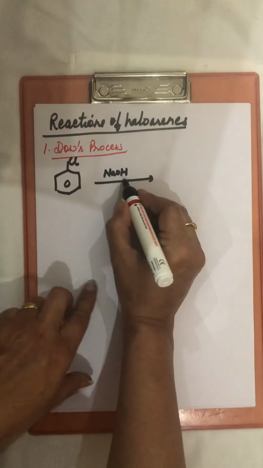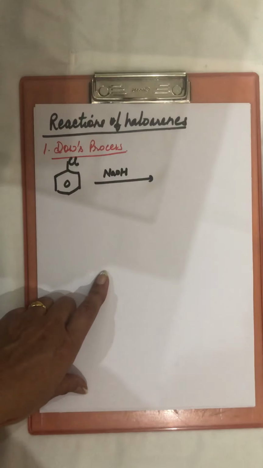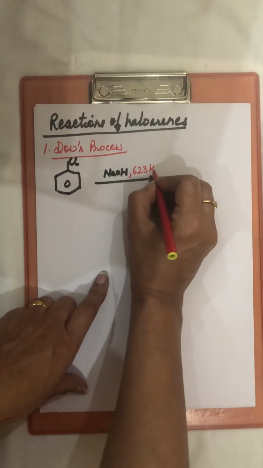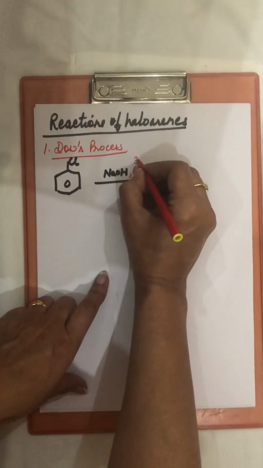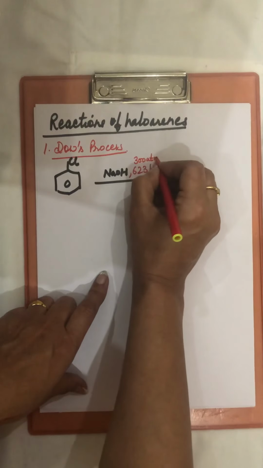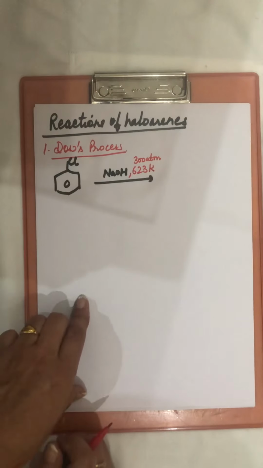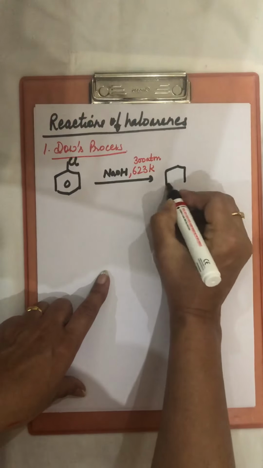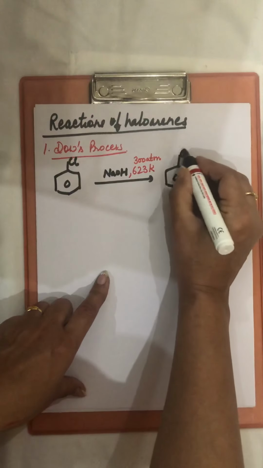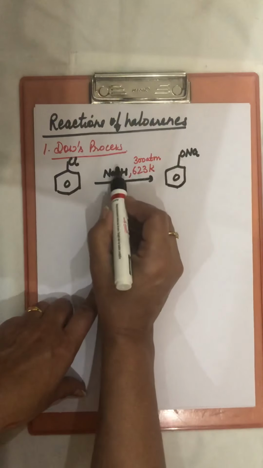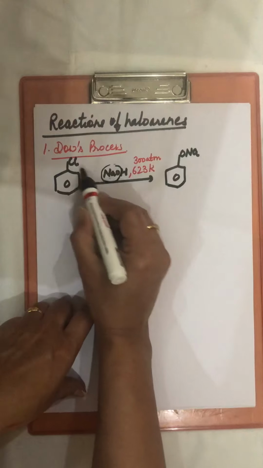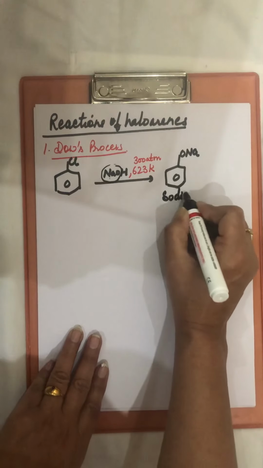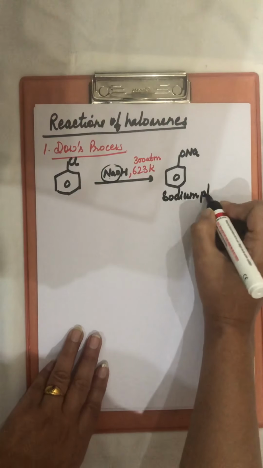So when it is reacted with NaOH, reaction will not take place like this. We have to heat it to 623 Kelvin temperature and 300 atmospheric pressure is required. Then only it will react, and first we will get sodium phenoxide. This ONa will come here in place of Cl. This compound is called sodium phenoxide.